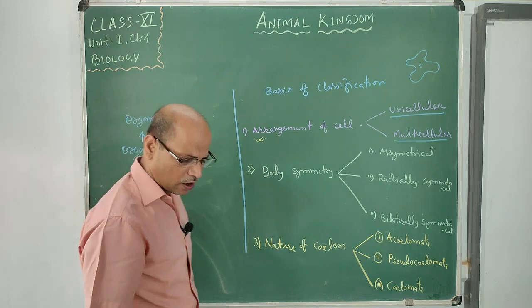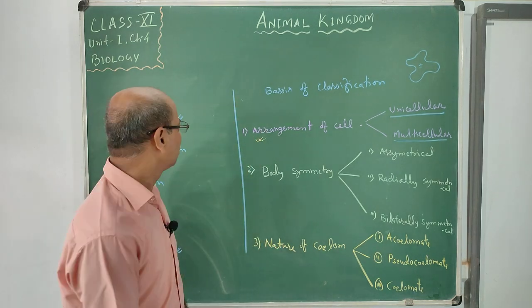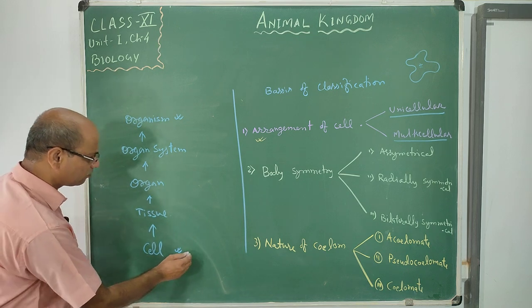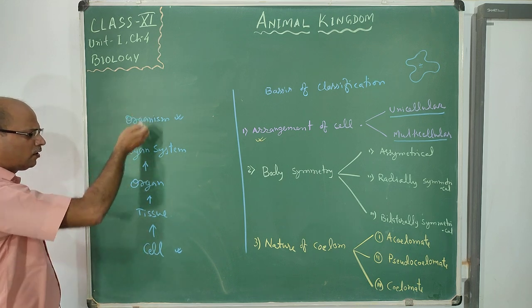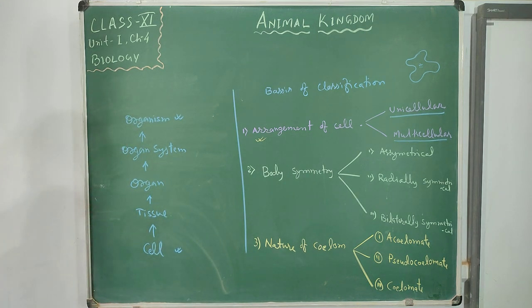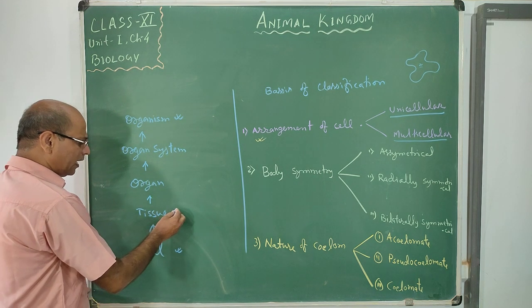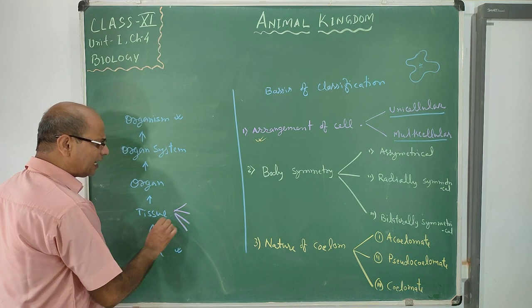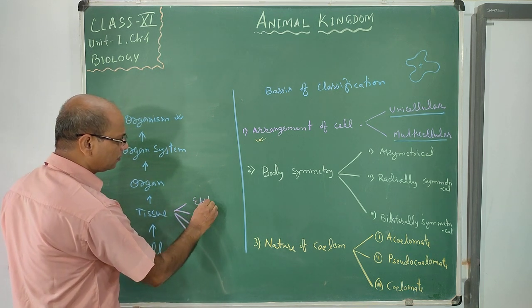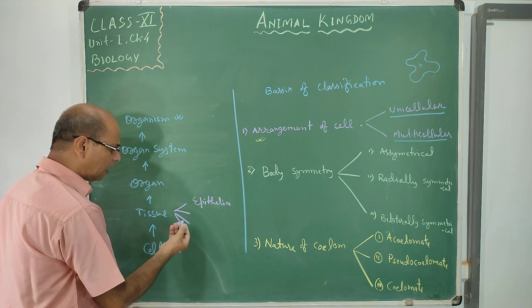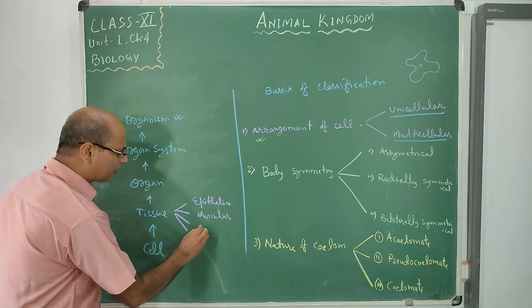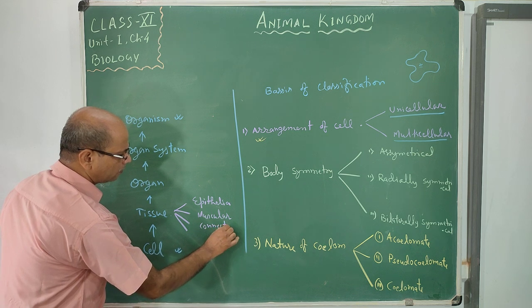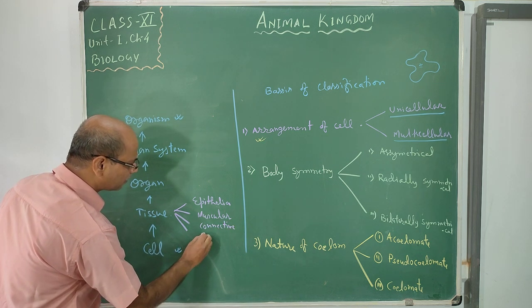So the multicellular organism also makes itself from its unit. This is the starting point, and after that we collectively form different steps of the living level of organization. So cell makes tissue. Tissue in animals, you know, is either epithelial, muscular, connective or nervous.